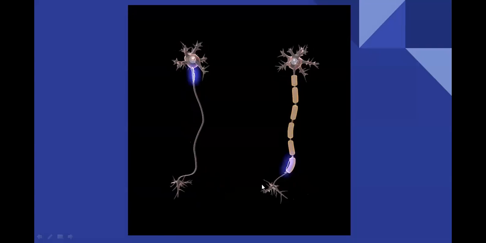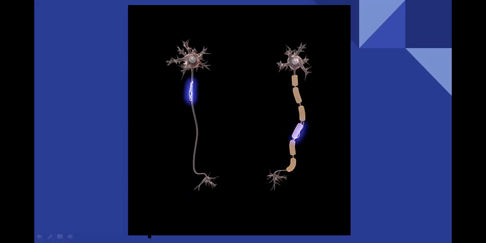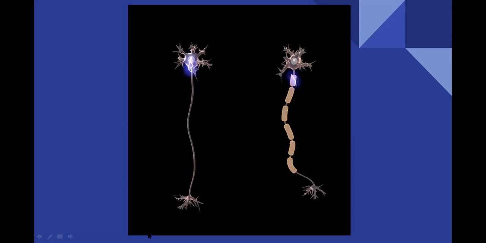And each myelin sheath is a separate Schwann cell. So totally 6 Schwann cells are there. Each Schwann cell is forming a myelin sheath around this neuron. And the first neuron is lacking these myelin sheaths or Schwann cells around its axon.